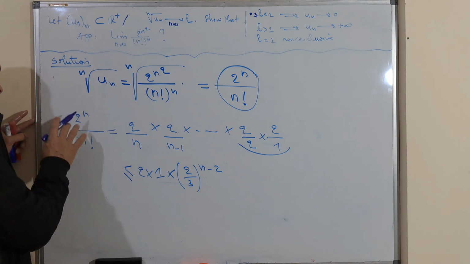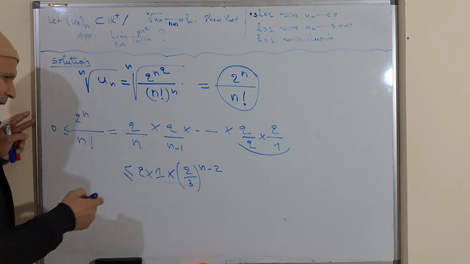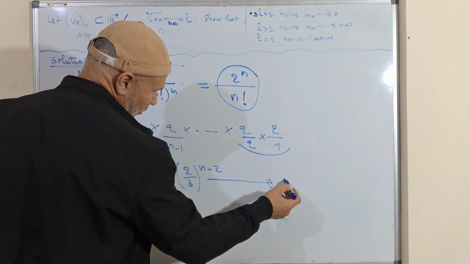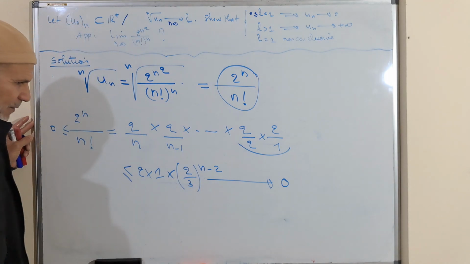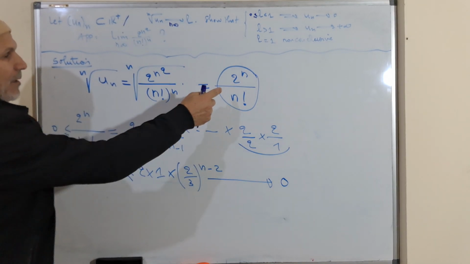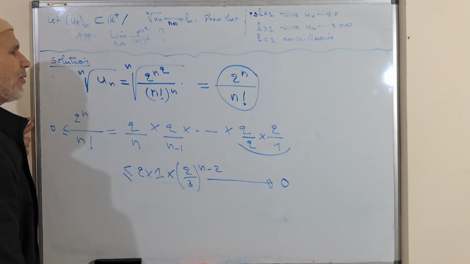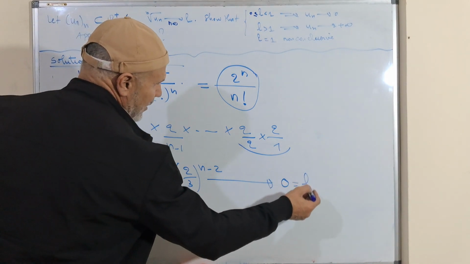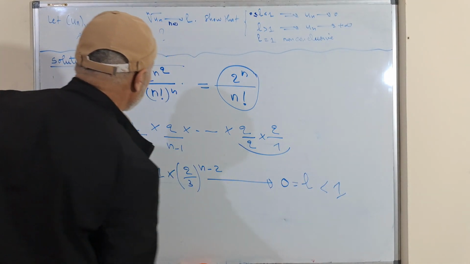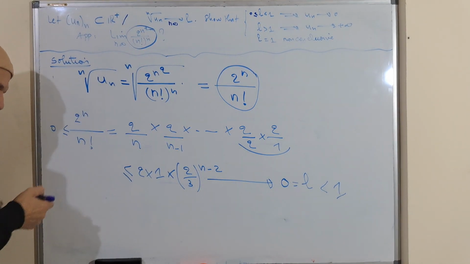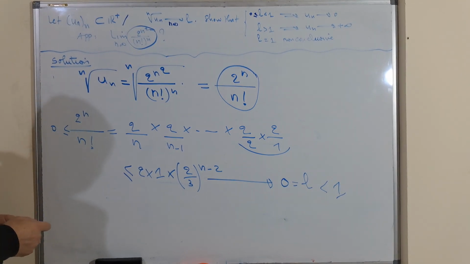This is a positive sequence, and when n goes to plus infinity, this goes to 0, because 2 over 3 is less than 1. This means that the nth root of the sequence converges to 0, which is less than 1, and this means that the sequence's limit goes to 0. This ends this video. To the next one, inshallah.